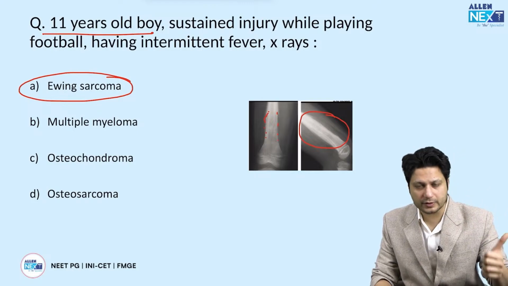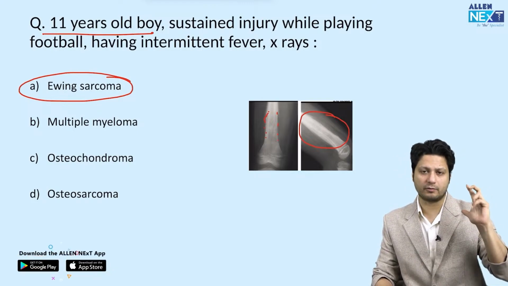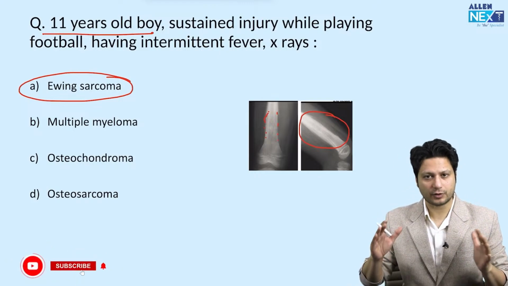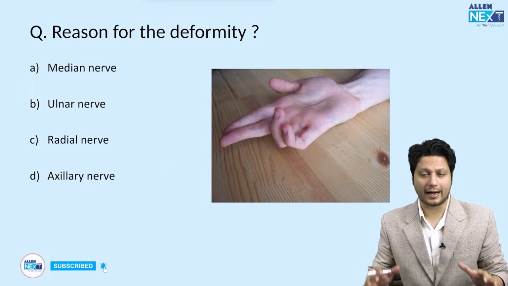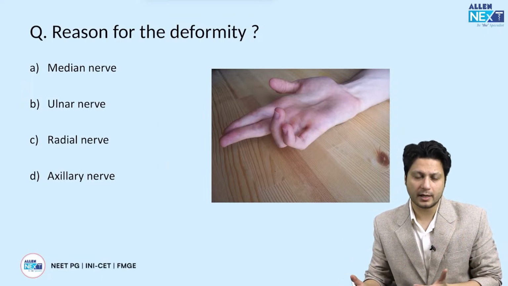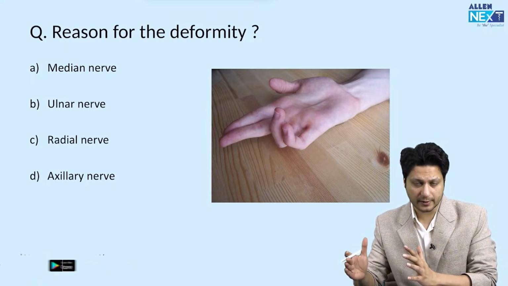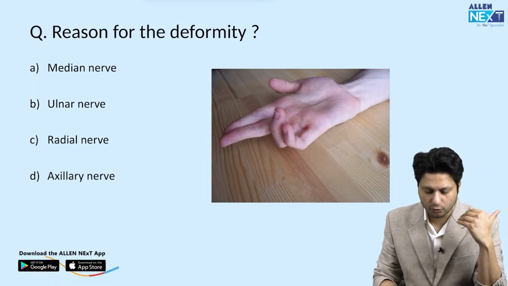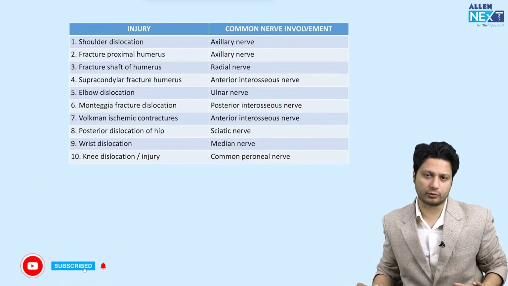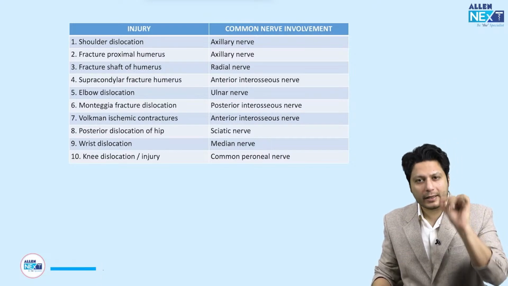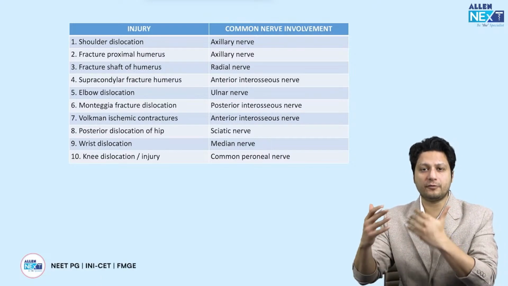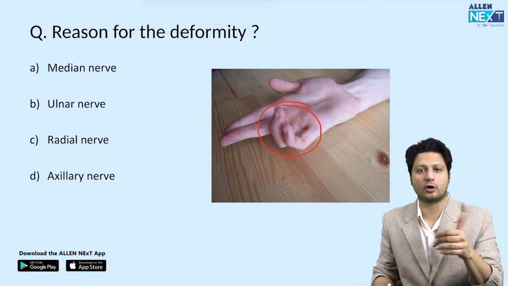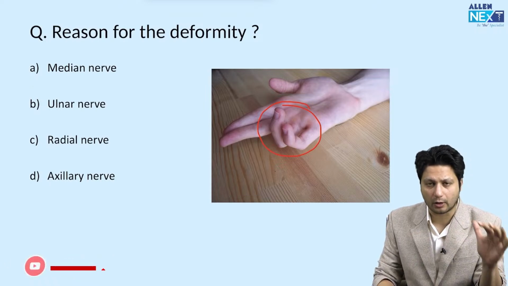The first one was tuberculosis, the second one was infection, the third one was braces, the fourth one was the cast, and the fifth one was the tumor. Now comes the sixth one, and this is considered to be the most important one, and that is related to nerve injury. This is something which we have already talked about, you have already learned everything related to this particular topic. Here is a quick revision on how the questions could be framed. As you can see, this is a claw hand, a partial claw, and this partial claw is because of ulnar nerve injury. There is no doubt about that.